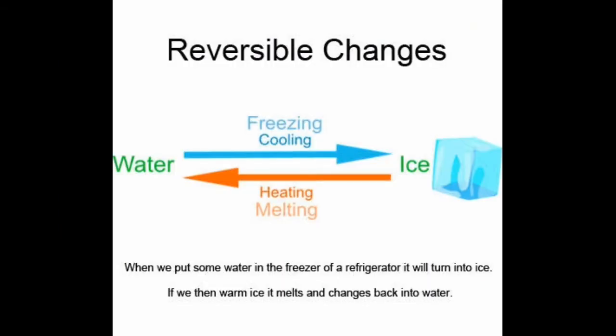See this picture. First of all, water freezes to form ice, and then on heating, when the ice melts, it again forms water. So when we put some water in the freezer of a refrigerator, it will turn into ice, and if we then warm it, the ice melts and changes back into water. So this is called a reversible change.